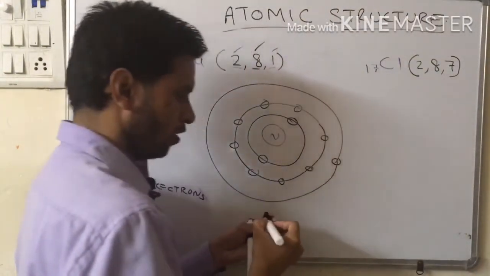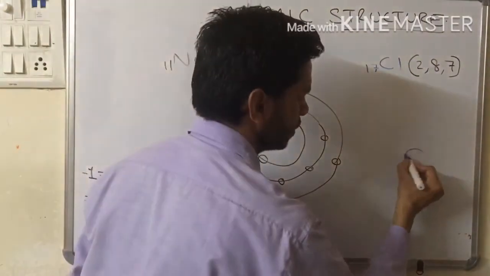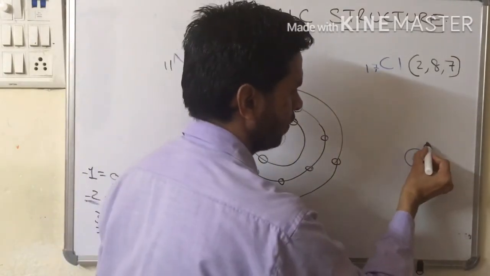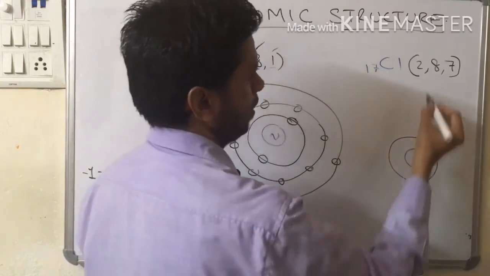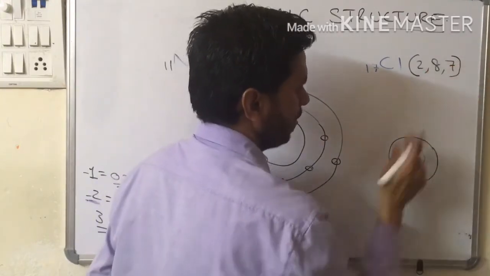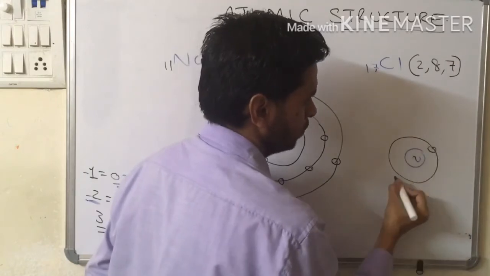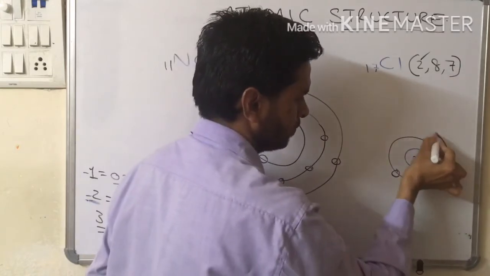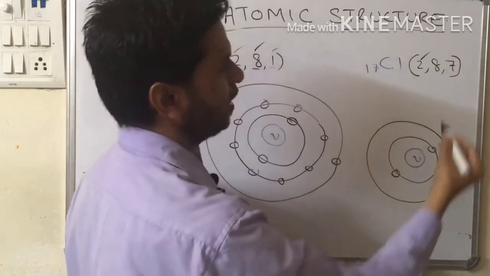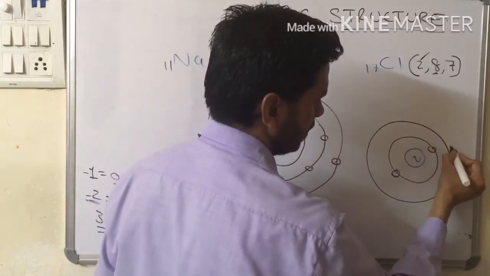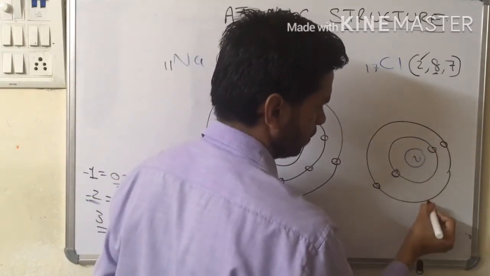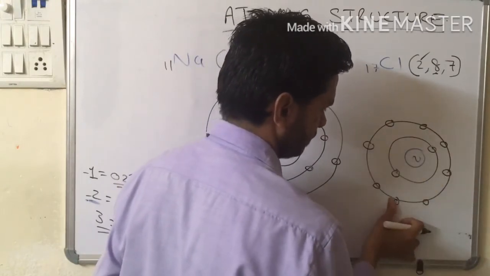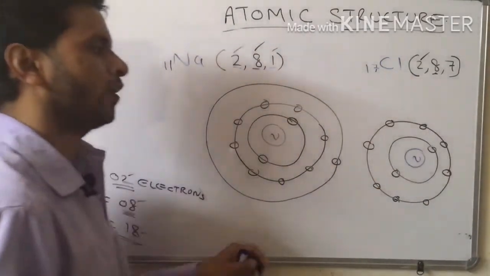Now let us draw a diagram or a structure. This is a nucleus, and this is the first orbit. How many electrons in the first orbit? 2. So 2 we have taken. Then draw a second orbit. How many electrons in the second orbit? 8. Let us draw 8 electrons. 1, 2, 3, 4, 5, 6, 7, 8. Fine. So 8 electrons. Done.